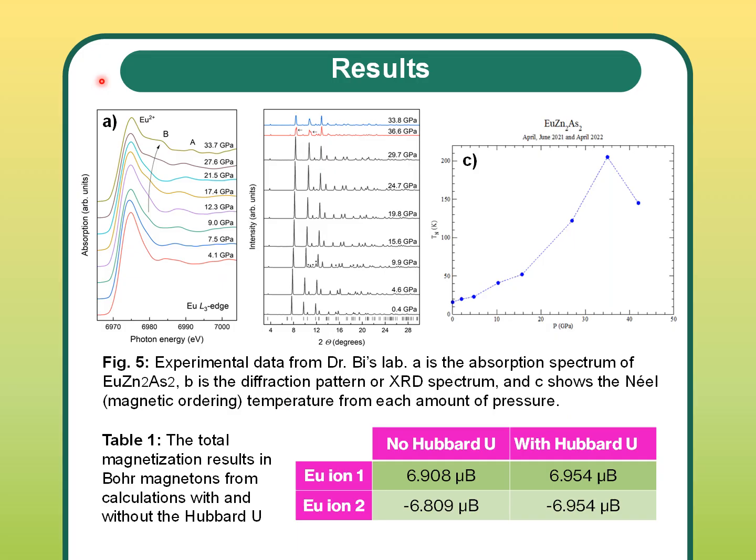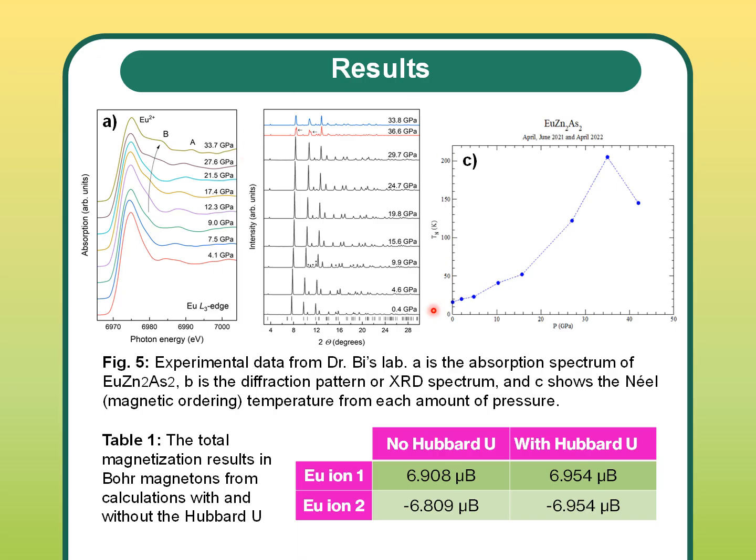As for the results of our calculations, I'll first begin by showing you the experimental results from Dr. B's lab that started this journey. This is the absorption spectra from a range of pressures. As you can see, under higher pressure, the absorption magnitude is larger. This implies that the band gap is narrowing, as more photons would be able to excite electrons from the valence band to the conduction band if the energy barrier between them is smaller.